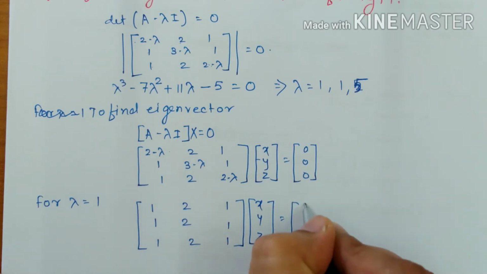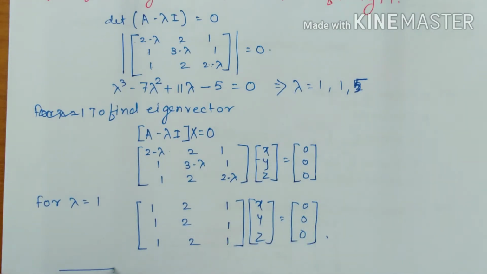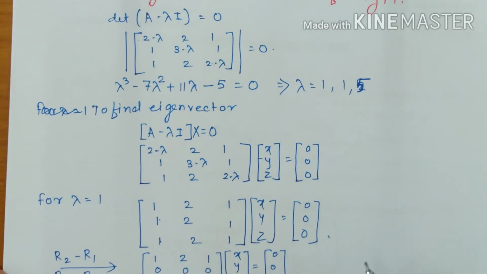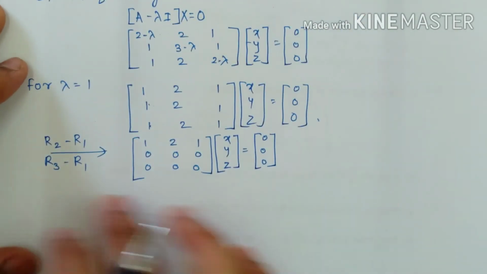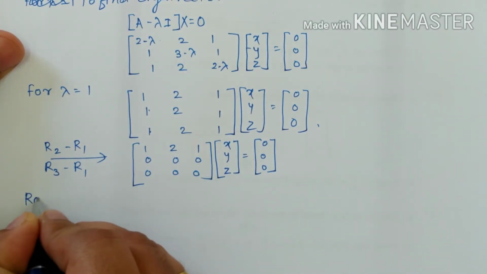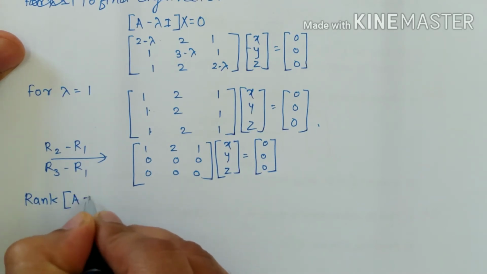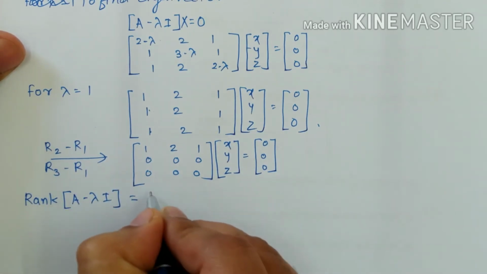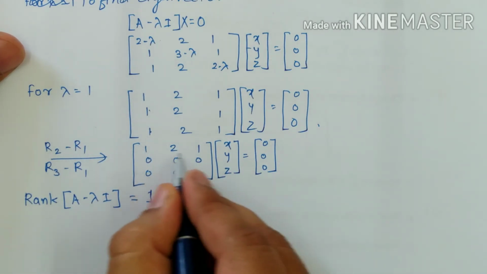Now further, R2 minus R1 and then R3 minus R1. We get zeros at these places. Here all the rows are identical, so we get 0, 0, 0 like this. So we get a row echelon form of the matrix. Further reduction is not possible, so we stop our procedure and check the rank and how many linearly independent solutions exist. The rank of the matrix A minus lambda I is 1 because there is only one non-zero row present.